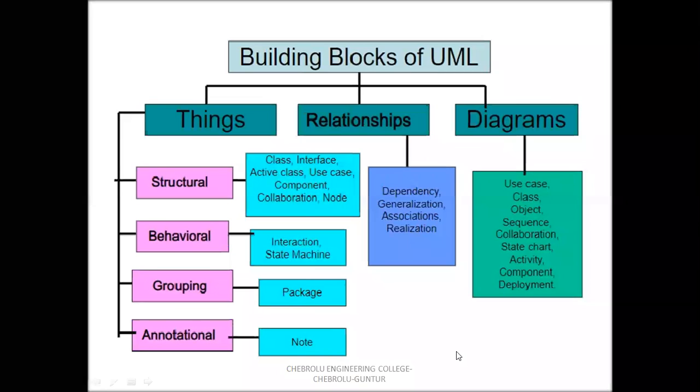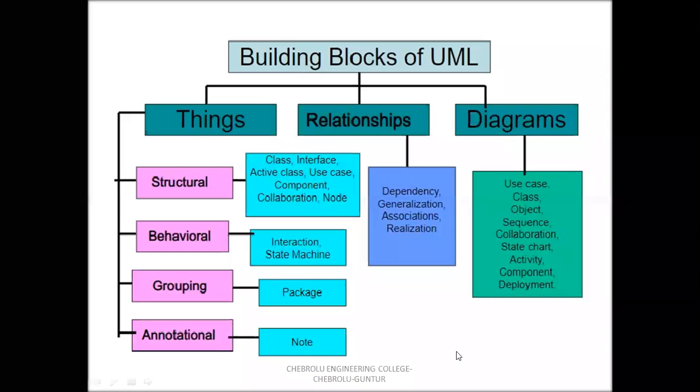In yesterday's class, we discussed structural things. Structural things represent nouns: class, interface, active class, use case, component, collaboration, and nodes. It is the first thing, structural things. There are totally seven structural things, which we already discussed.